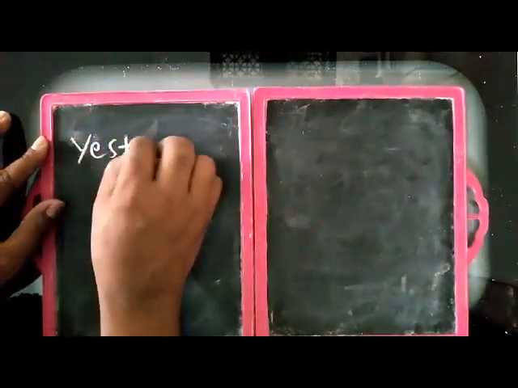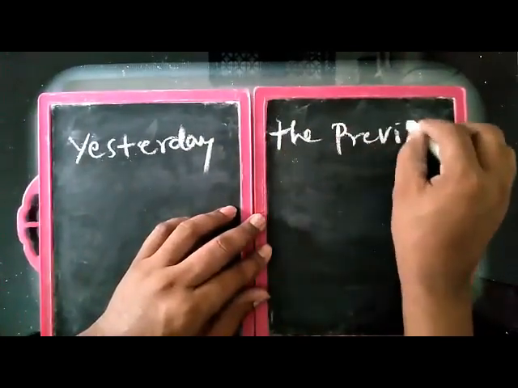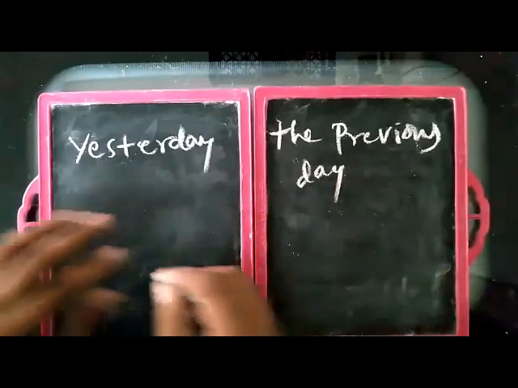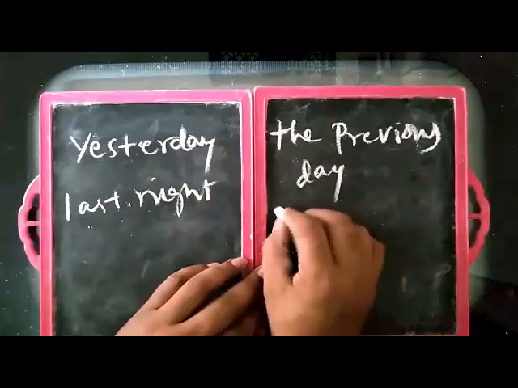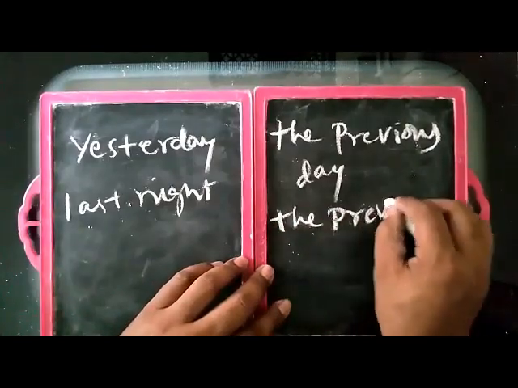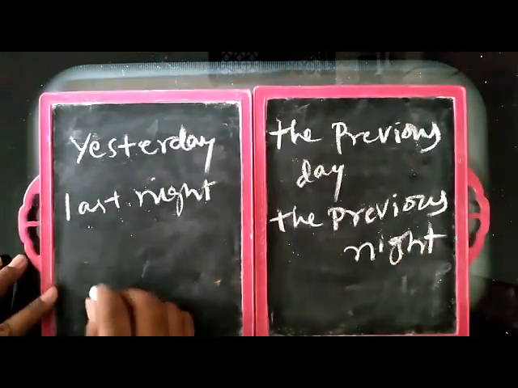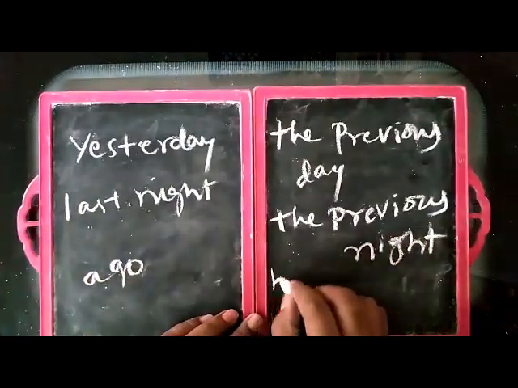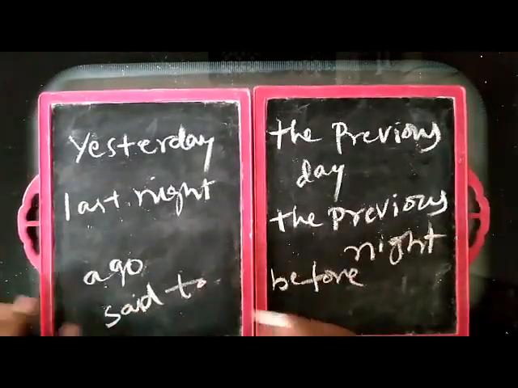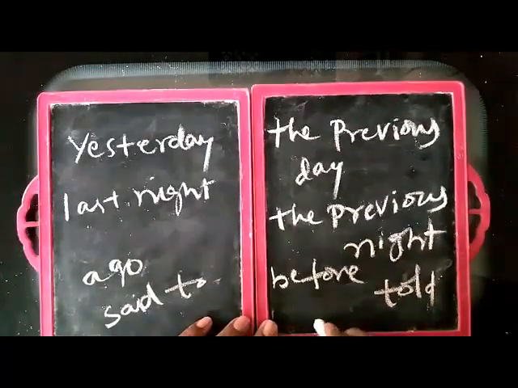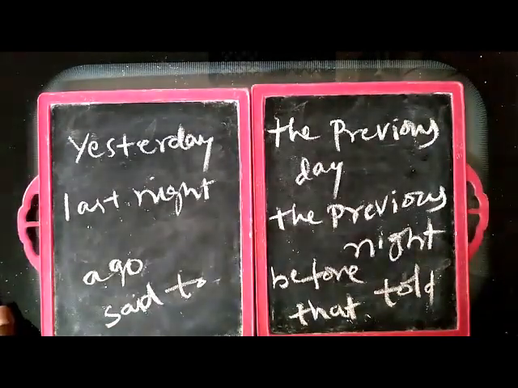Yesterday, the previous day. Last night, the previous night. Ago, before. Said to, told. And that conjunction is added in indirect speech. So these are the changes.